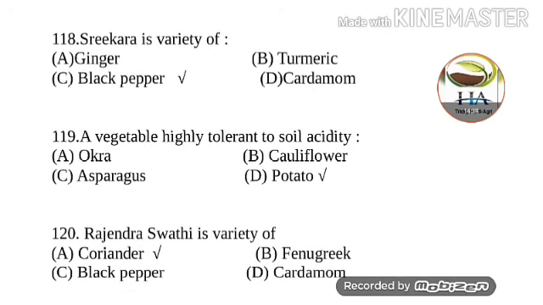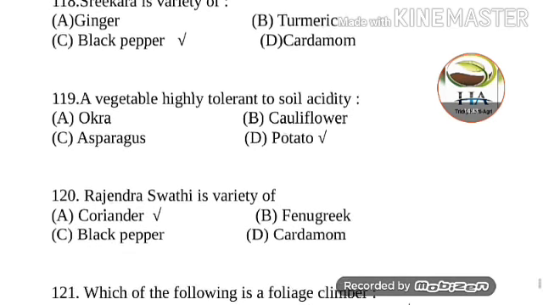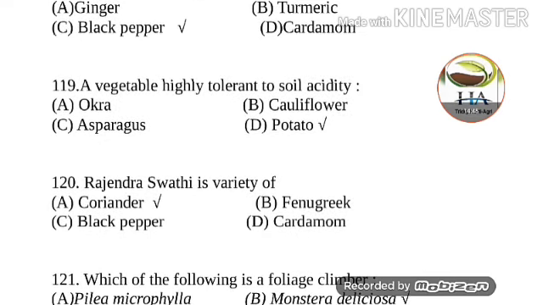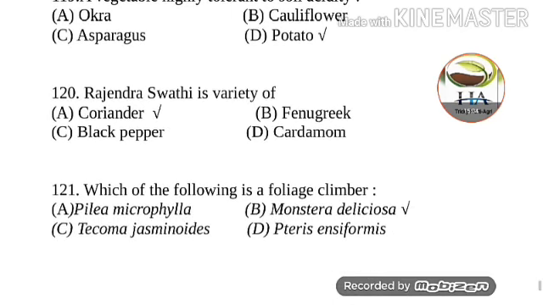So the vegetable highly tolerant to soil acidity is potato. Next one is, Rajendra Swati is a variety of coriander, fenugreek, black pepper, cardamom. So answer of this question is option A, coriander. Some books mention coriander and fenugreek both, but correct answer is coriander. Rajendra Swati is a variety of coriander.